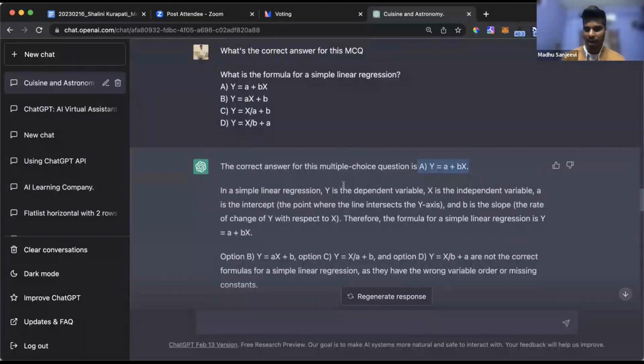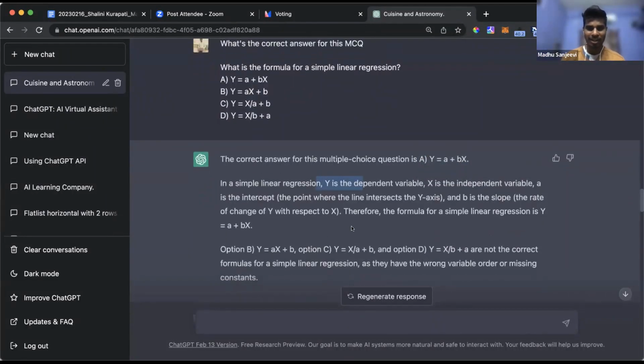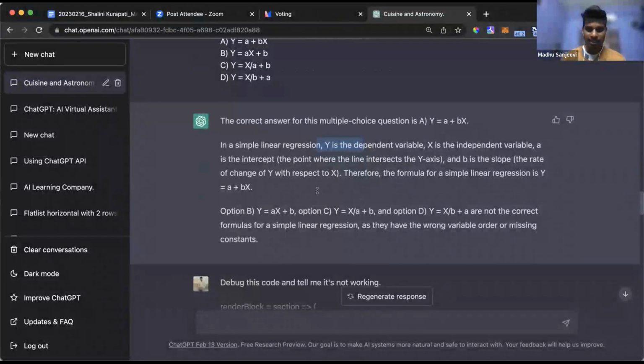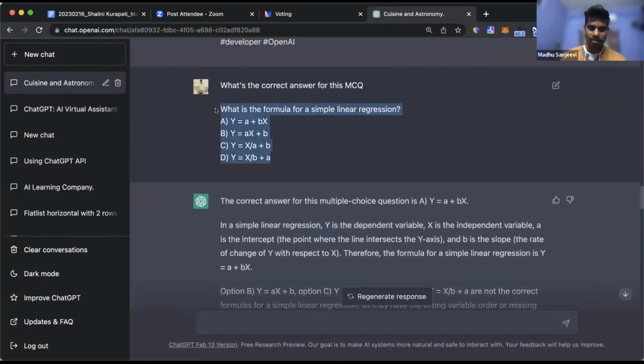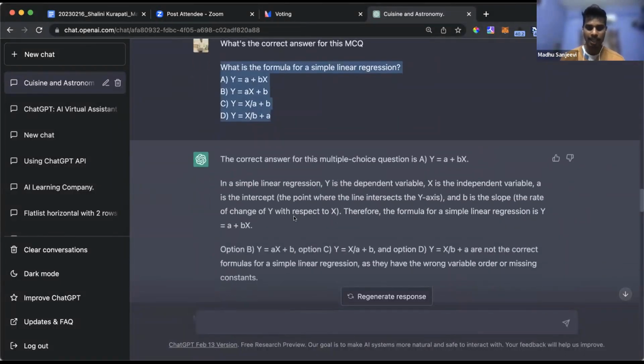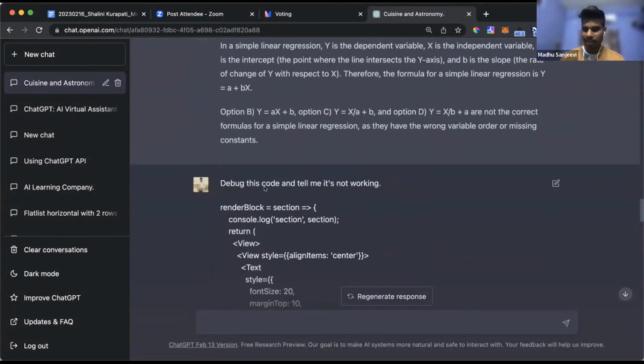It says that y is the dependent variable, x is the independent variable. This is kind of machine learning stuff, and it understands that. It also tells why options B, C and D are not good, for so and so reasons. So you can throw out a question, or you can throw out a piece of code as well. You can ask, give me the error in this code. Any code, it understands pretty much. So I think that's what I did next.